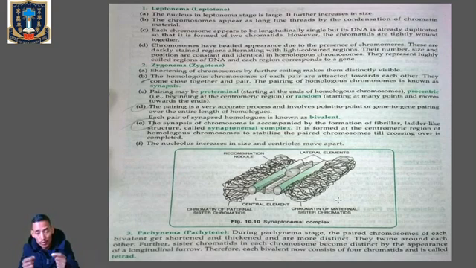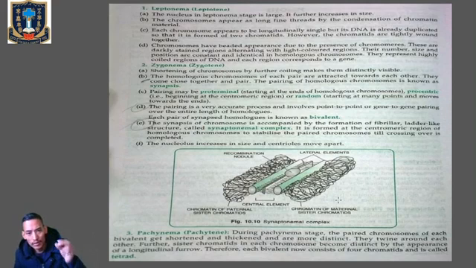So during Leptotene, the chromosomes start gradually to appear under the light microscope, and the compaction of chromosomes occurs throughout.